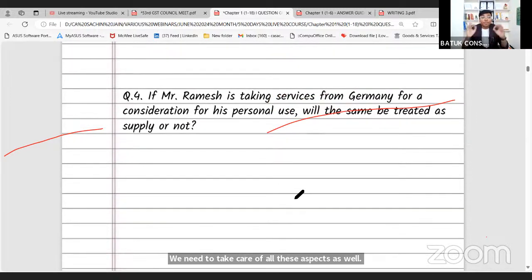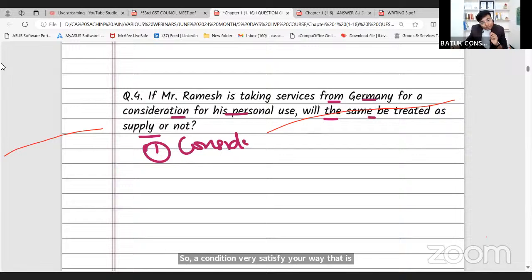Now, next question. This complete session will be based on multiple questions and answers and practical situations. If Mr. Ramesh is taking services from Germany for a consideration for his personal use, will the same be treated as supply or not? Suppose Ramesh is going to take certain services from Germany for a consideration. Mr. Ramesh is paying an amount for those services, but the service taken by Ramesh is not used in the course or furtherance of business. So one condition is satisfied, that is consideration, but the second condition is not satisfied here.